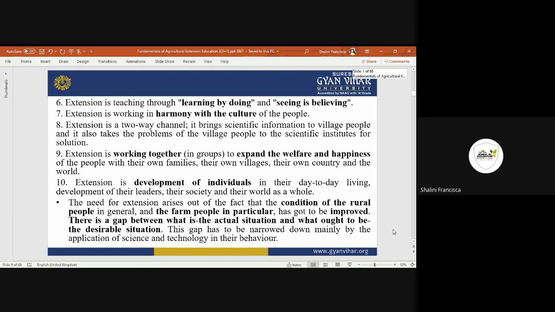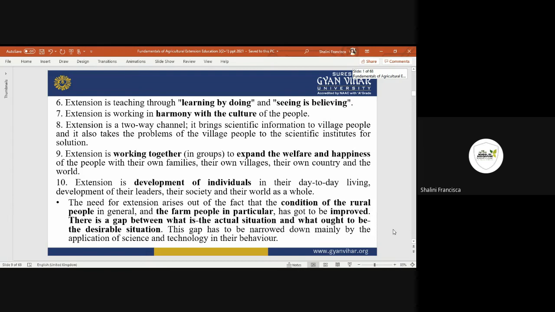It's not about rumors, it's always about the practical world. Then it never emphasizes institutional culture, it always works with rural culture, like how the rural family is working, what their culture is, and how they are going to adopt it.